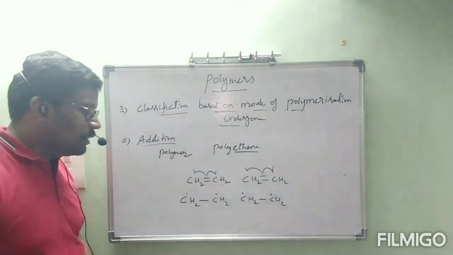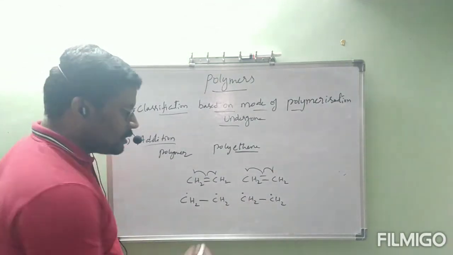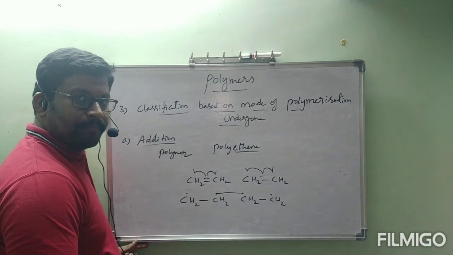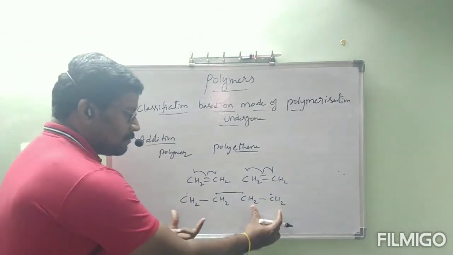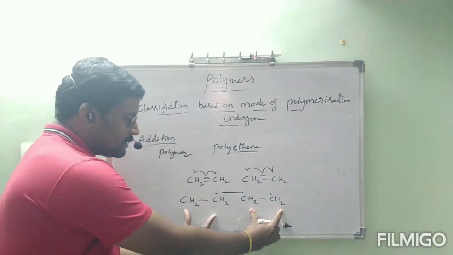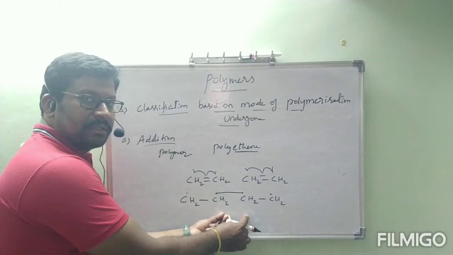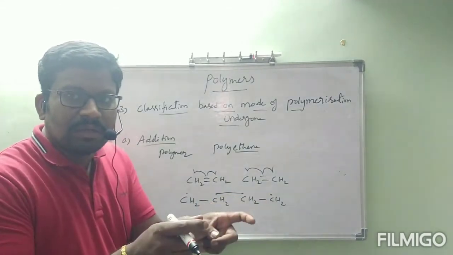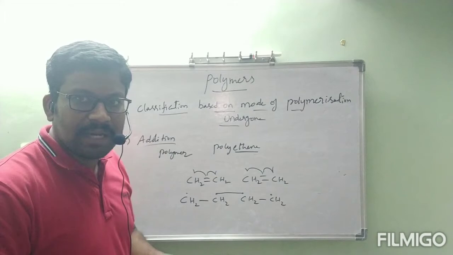Now what is going to happen between this one molecule and another molecule? This carbon will undergo bonding. See, one ethene molecule and another ethene molecule are involved in linkage. There is no subunit coming out. Simply they have undergone A plus B gives rise to AB, like that.